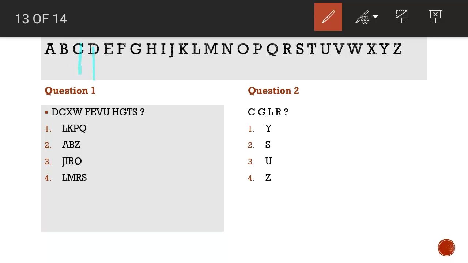D C, X W, F E, V U, H G, P N, and the possible outcome according to the pattern comes out to be J I, R Q. You will see that the first letters of each term are in reverse order. Similarly, third and fourth letters are also in reverse order. Besides, the second letter of each term is the letter next to the first letter of the preceding term.